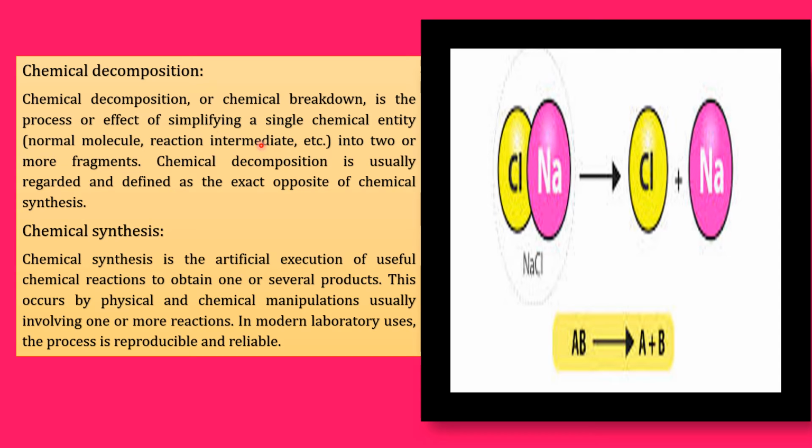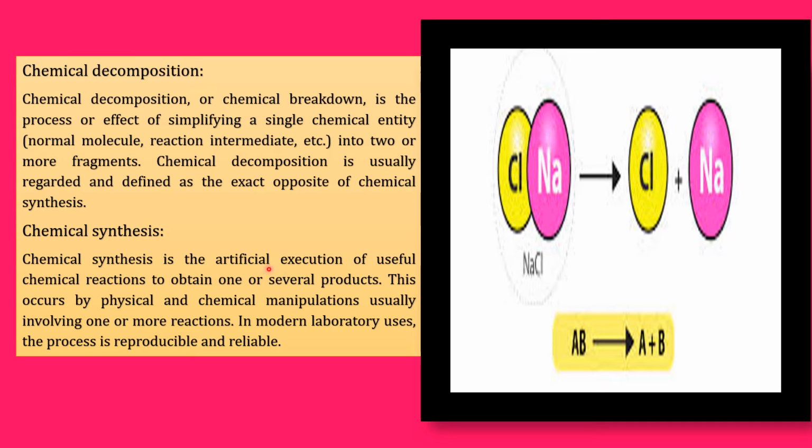Decompose means breakdown. So here, the process or effect of simplifying a single chemical entity into two or more fragments. That means one compound will be divided into two elements. That is called chemical decomposition. And what is chemical synthesis? Which one is just the opposite of chemical decomposition?